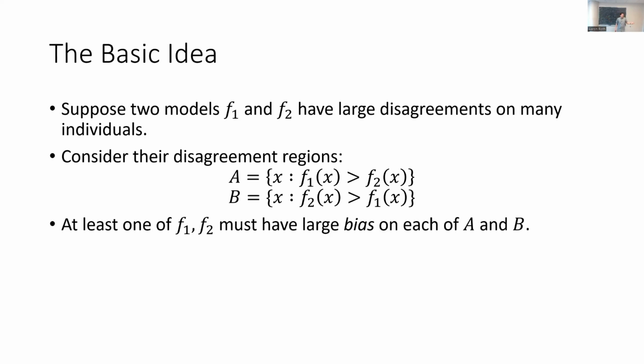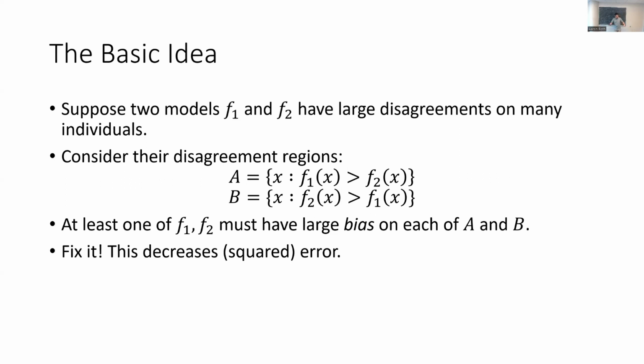But say it's region A, right? In region A, model 1 systematically predicts higher probabilities for the outcome than model 2. And since A is big, we can measure the propensity of the actual outcomes. So one of these models has to be wrong on region A in a way that we can measure and falsify from reasonable amounts of data, because A is big. That is to say, one of the models must have large statistical bias on one of these two large regions.